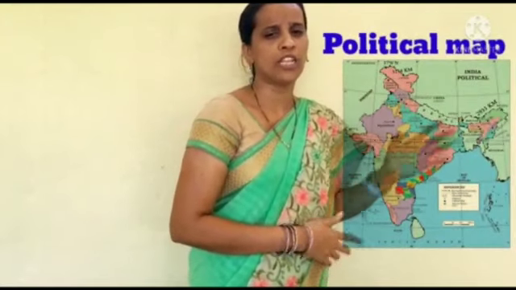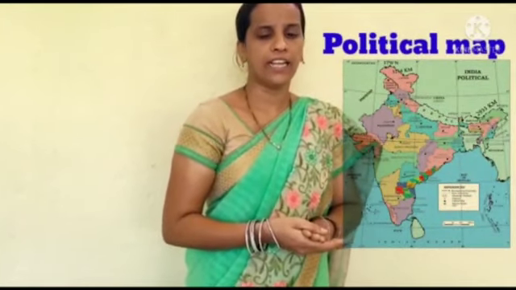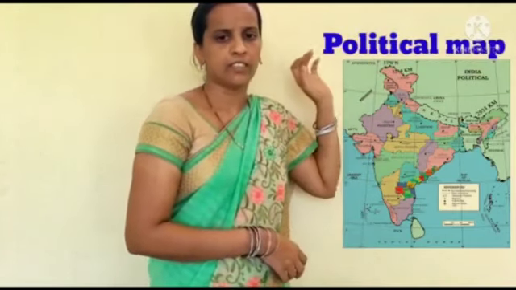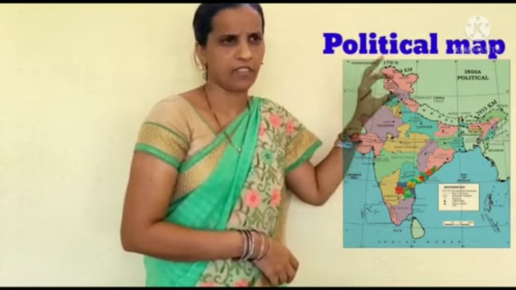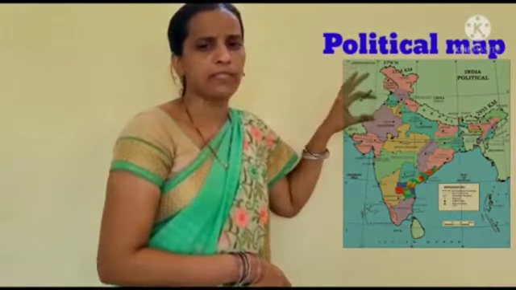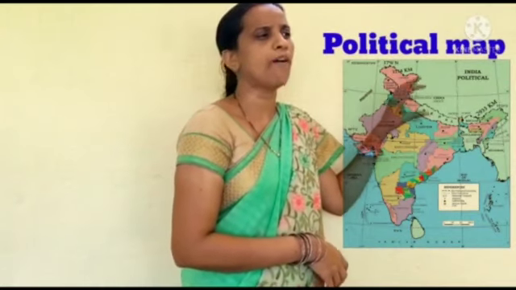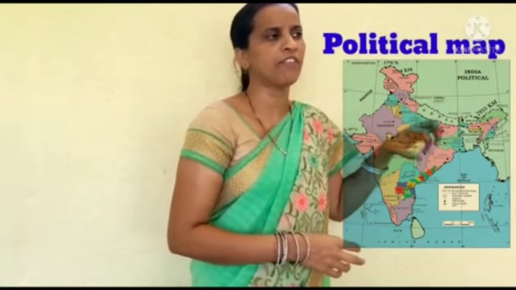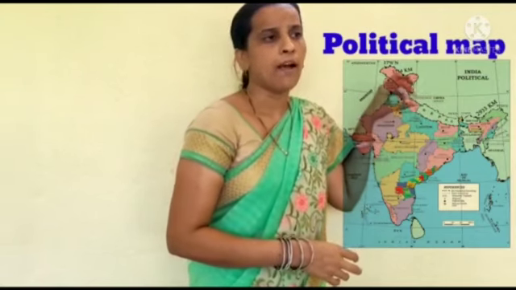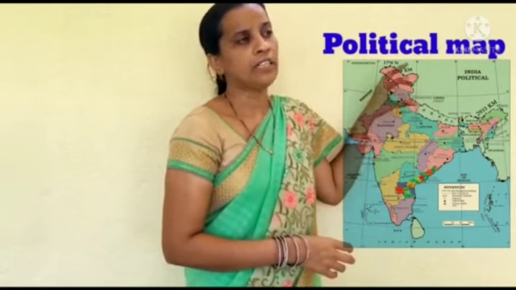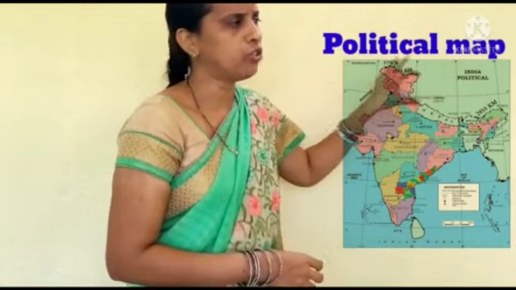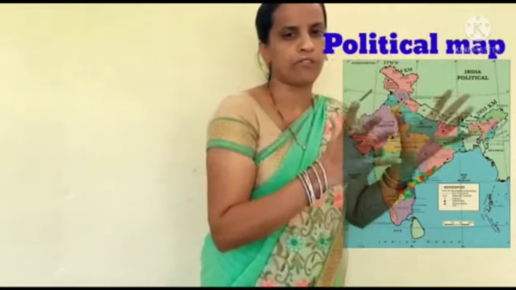First, what is a political map? The political map shows the states, capitals, boundaries, and neighboring countries. These maps help us, with the help of latitudes and longitudes, to identify the location of any place, any country, any district, throughout the globe.